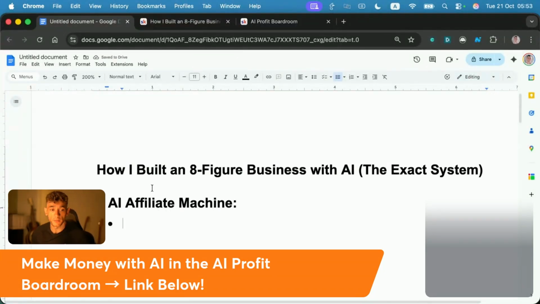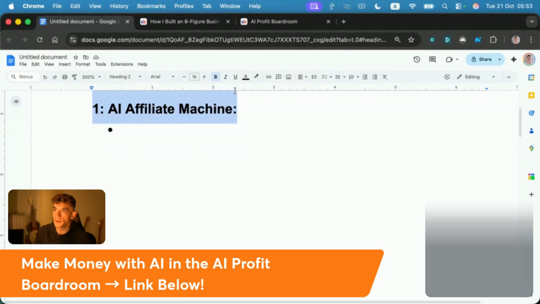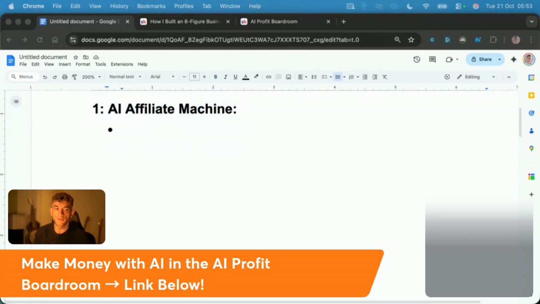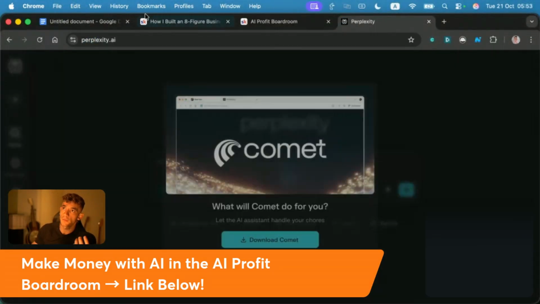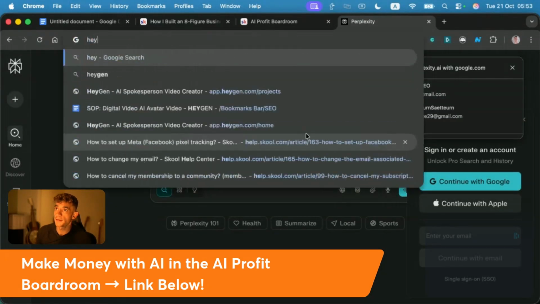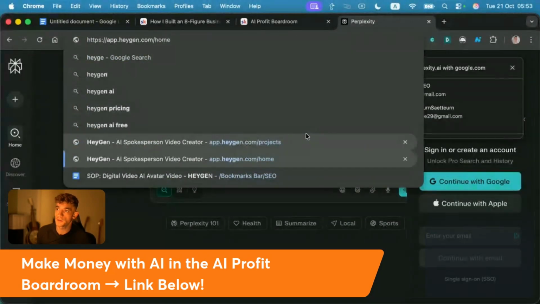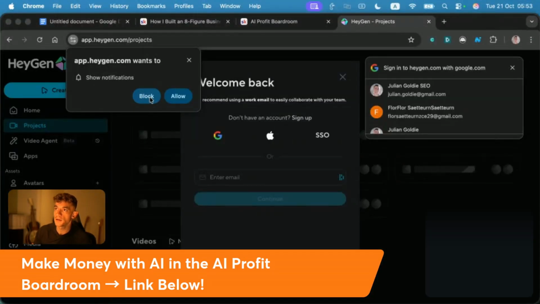The AI affiliate machine is basically how we generate affiliate sales on autopilot, and people sign up for the different tools that we recommend. So for example, you're probably using stuff like ChatGPT, Perplexity, or HeyGen. HeyGen is great for generating avatar videos, for example. But with all of these, what you can do is actually sign up.